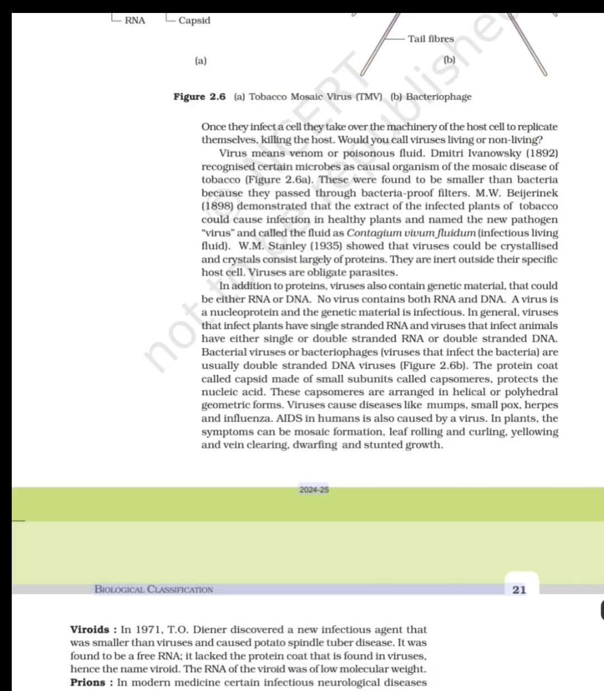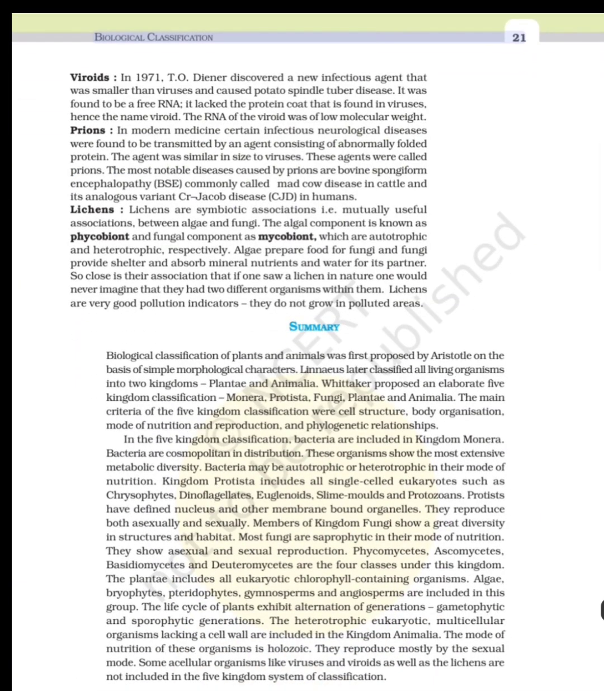2024-25. Biological Classification. Viroids. In 1971, T.O. Diener discovered a new infectious agent that was smaller than viruses and caused potato spindle tuber disease. It was found to be a free RNA. It lacked the protein coat that is found in viruses, hence the name viroid. The RNA of the viroid was of low molecular weight.